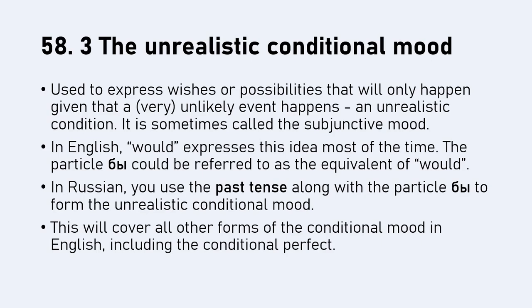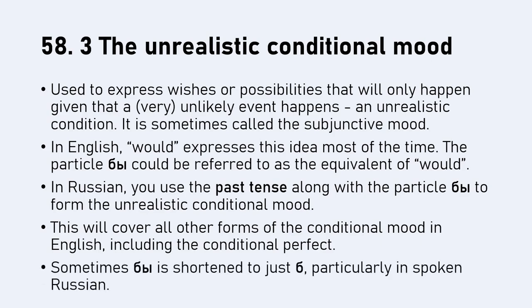So when you want to talk about the past, when you're kind of regretting something, oh gosh, if only I thought about that earlier, I would have done this. That's the conditional perfect, something like that. And all of these different variants, these different options, are all covered by this particular mood in Russian. Now, I would like to draw your attention to the fact that in spoken Russian, бы is often just shortened to б. So instead of hearing если бы, you might hear если б, and that's it. It just makes the speech flow quicker and smoother.